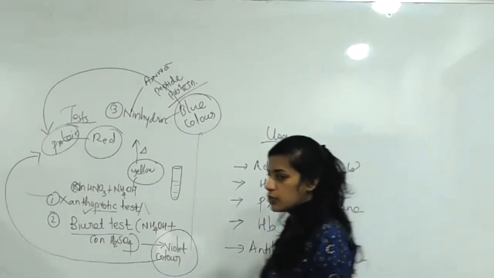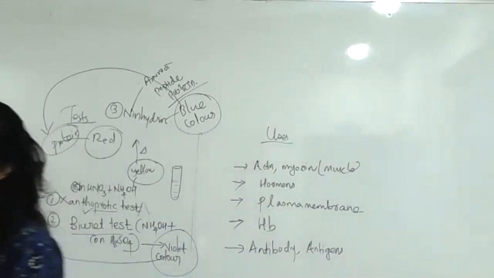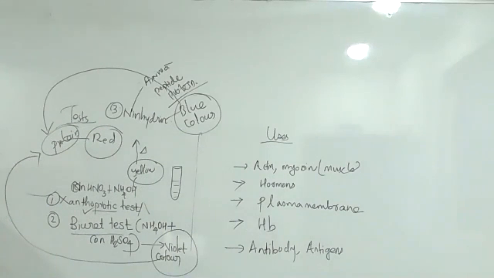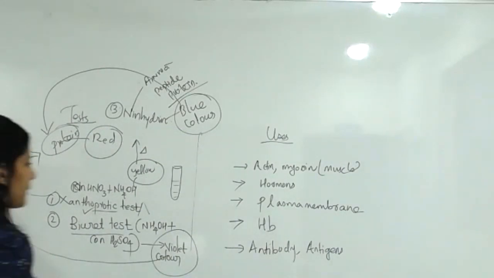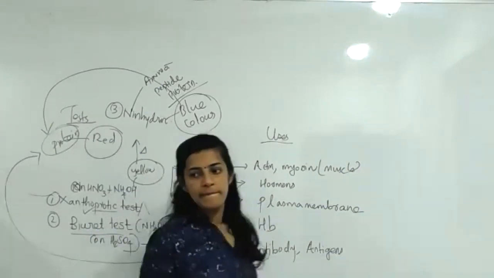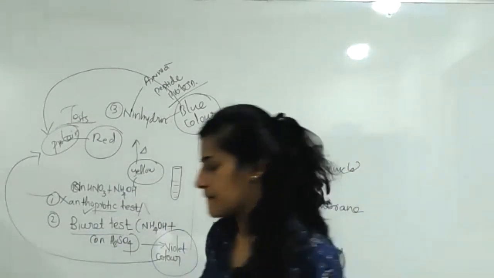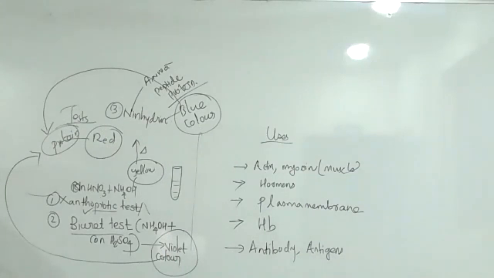These are the uses of protein. Okay, keep it in your mind. So this much is only related to protein. Main thing.